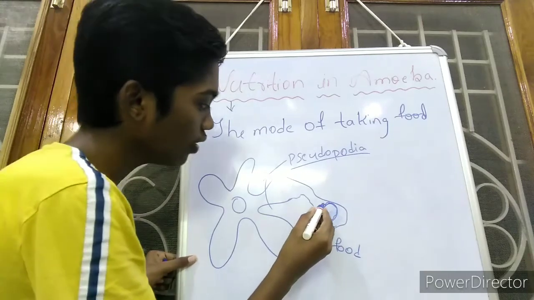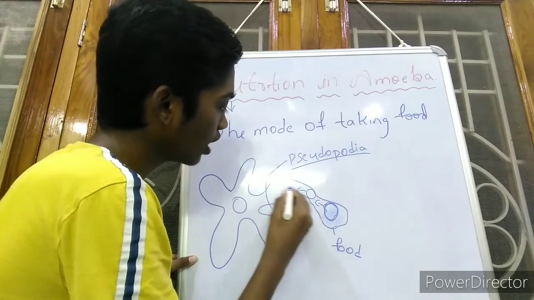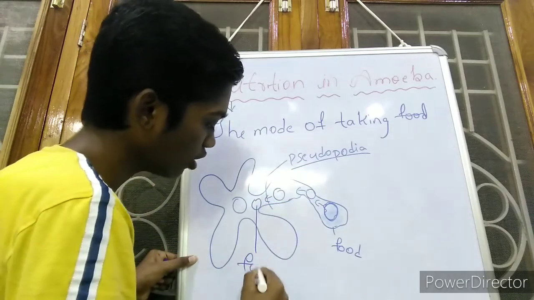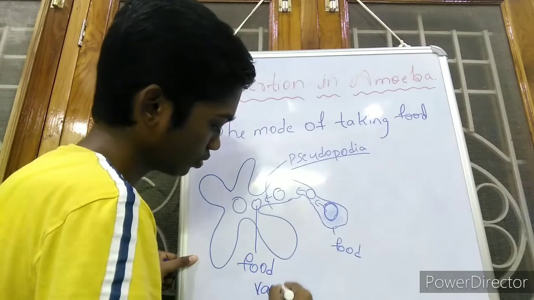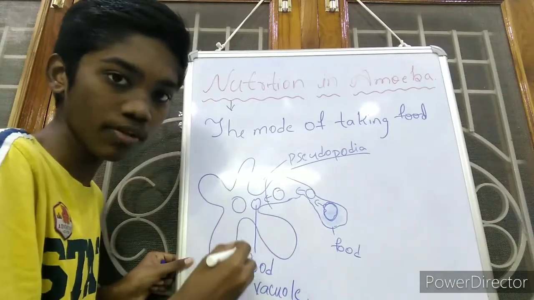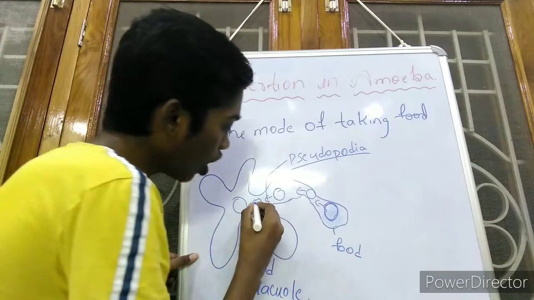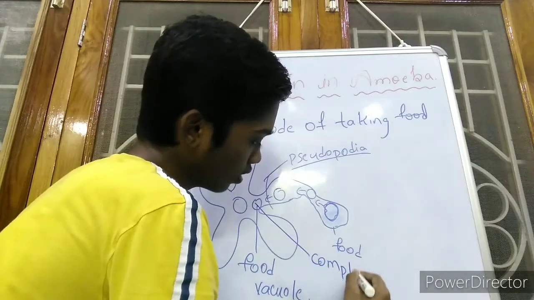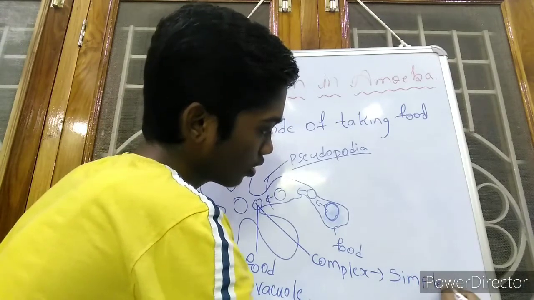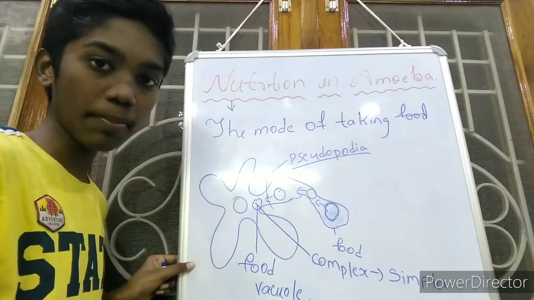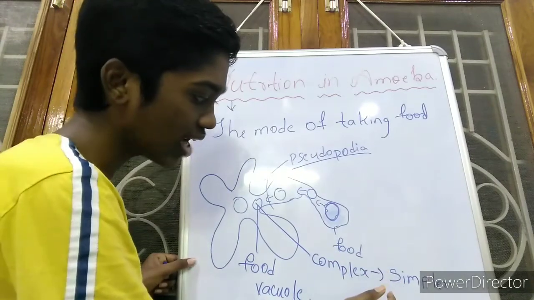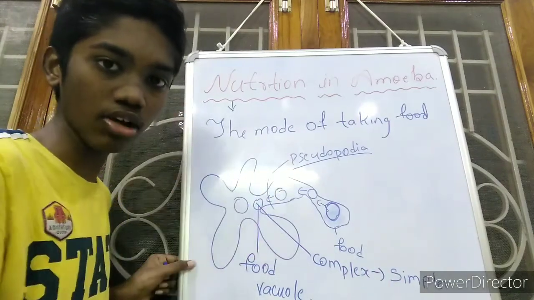The food vacuole will be moving inside like this and will come to a particular place. This is called the food vacuole, and inside this food vacuole the complex food particles will be broken down into simpler ones. This process is called digestion. The breakdown of complex food substances into simpler ones is called digestion, and it takes place inside the food vacuole of the amoeba.